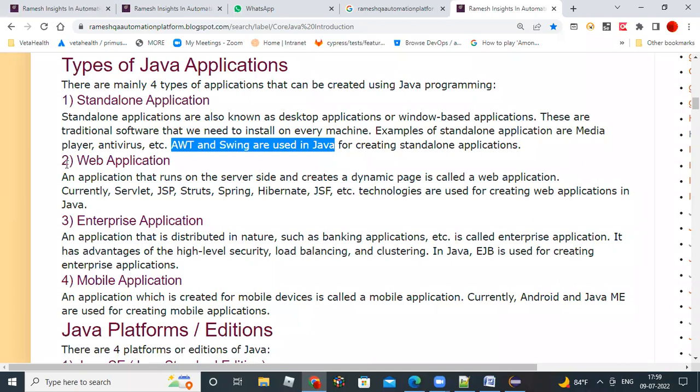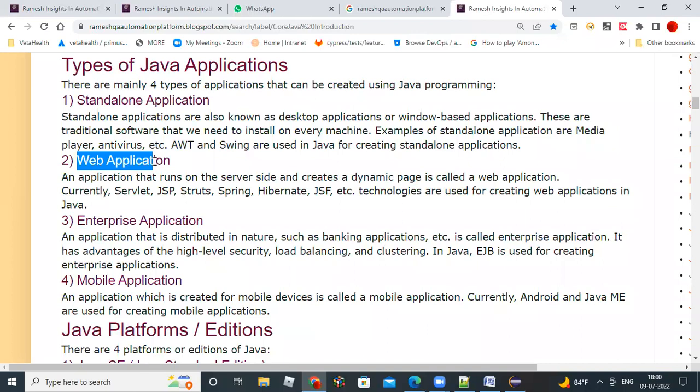And web applications. Web applications run on the server side and they run on the internet only. If you have internet, the web application will open in the browser and you can use those web applications. What technologies are used to develop web applications? Java concepts like Servlet, JSP, Struts, Spring, Hibernate, JSF. These technologies are used to build web applications.